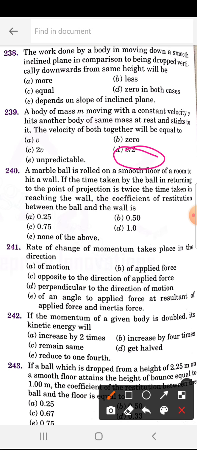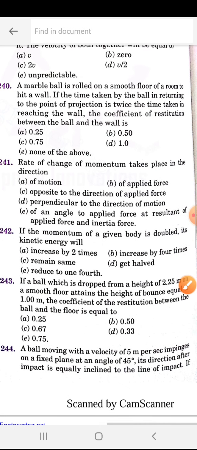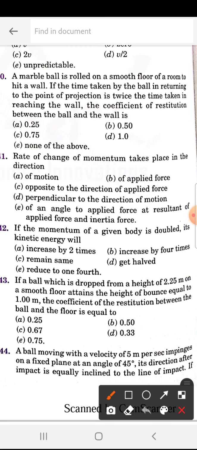Whenever it strikes a stationary ball, their velocity will become half. Okay, a marble ball is rolled on a smooth floor of a room to hit a wall. If the time taken by the ball in returning to the point of projection is twice the time taken in reaching the wall, the coefficient of restitution between the ball and wall is, so 240 is B, 0.5.